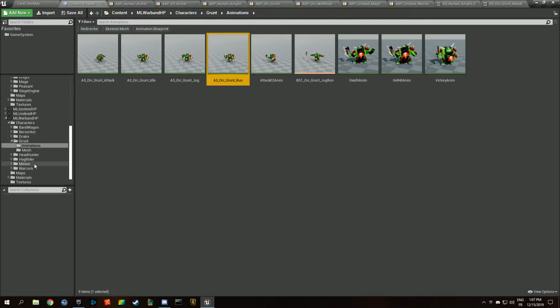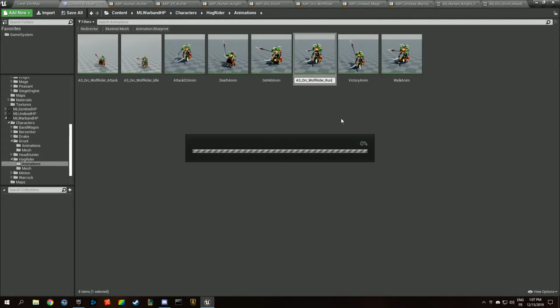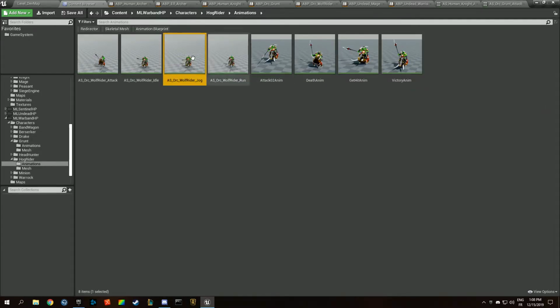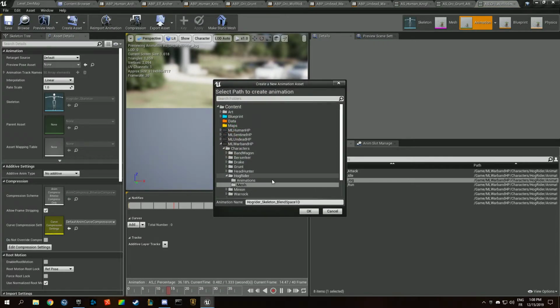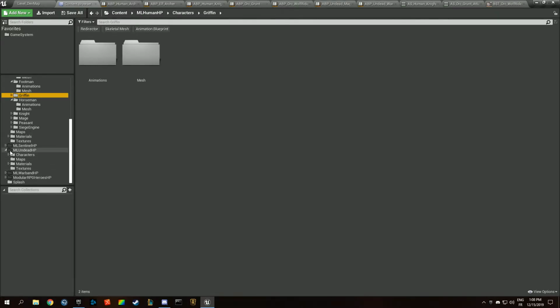And we'll do the same thing for the hog rider. This is going to be wolf rider for us, for me at least, and I'm going to rename this attack. We get the idle, we get the run, and we get the jog, and we need to create the blend space BS1. We're going to paste, and we're going to rename it AS orc wolf rider jog run, like this. What else did I create? I created 2 undeads as well.